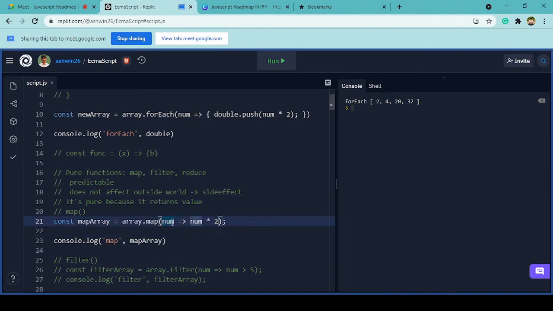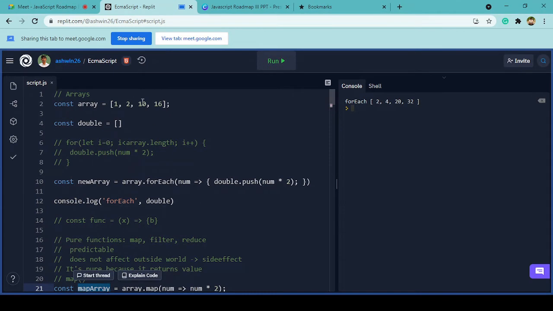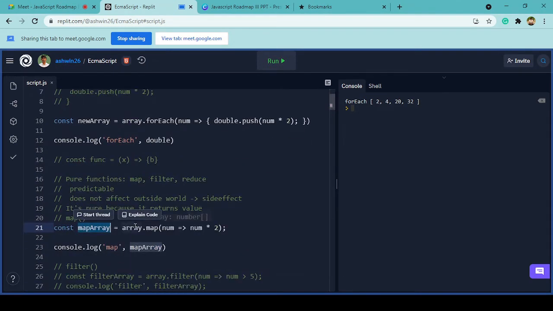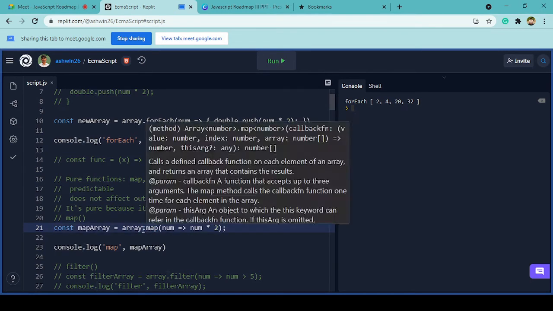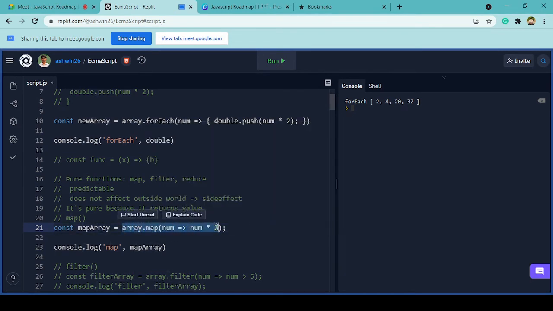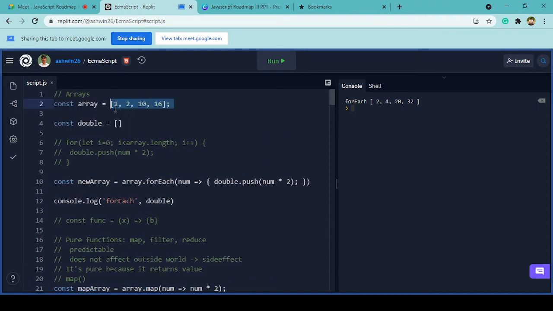Whenever you pass a function like this, map will create a new data structure. In this case we are creating an array, a map array, in which the values will be populated from the previous array that we are applying the function to. We apply this function using the dot operator, passing it to map, and each and every value gets multiplied by 2.